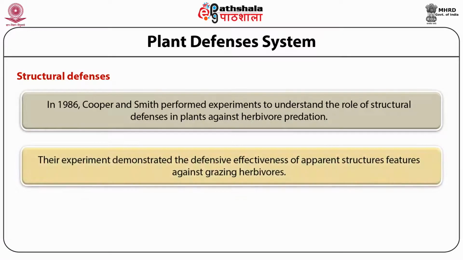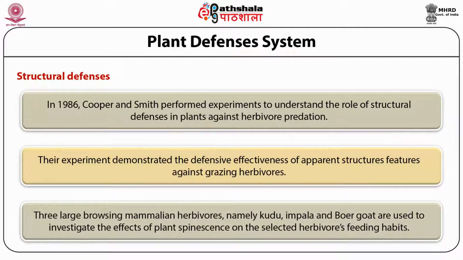Their experiment demonstrated the defensive effectiveness of apparent structural features against grazing herbivores. Three large browsing mammal herbivores, namely kudu, impala, and boer goat, were used to investigate the effect of plant spinescence on the selected herbivores' feeding habits.